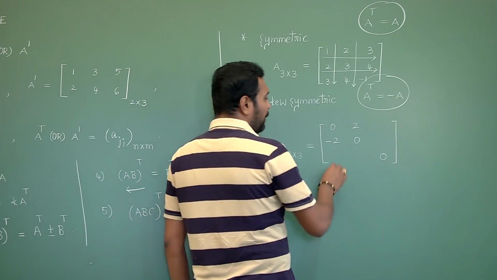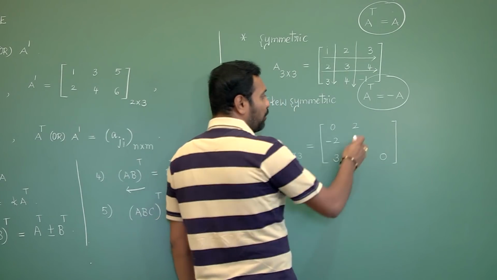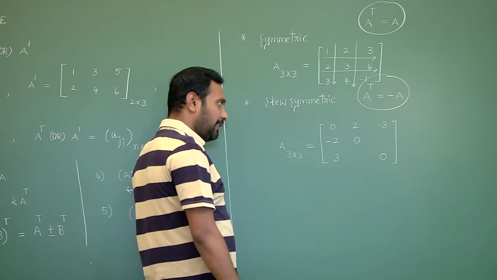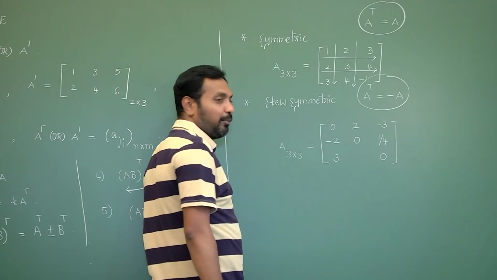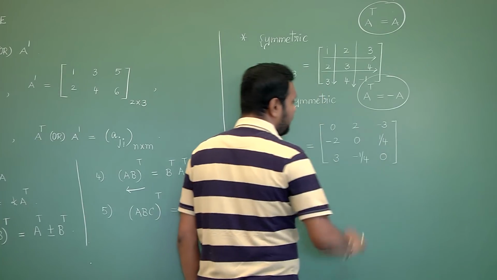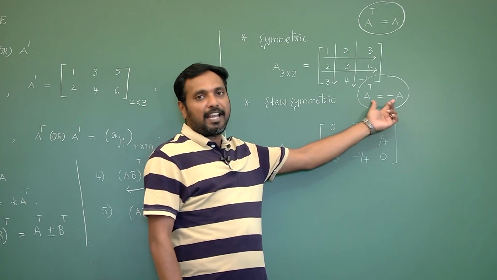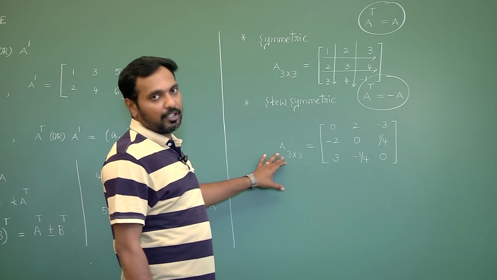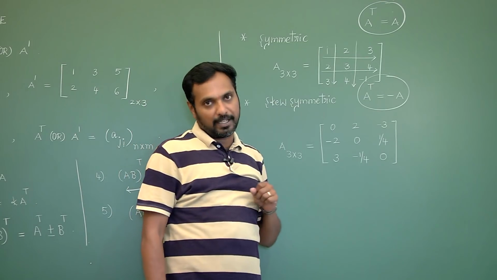In the same way, if I take third row first column element as 3, first row third column element should be taken as minus 3. In the same way, if I take second row third column element as 1 by 4, then third row second column element I should take minus 1 by 4. So that this A transpose equals to minus A condition will satisfy. So, this is the logic which you need to remember to give an example of a skew symmetric matrix.